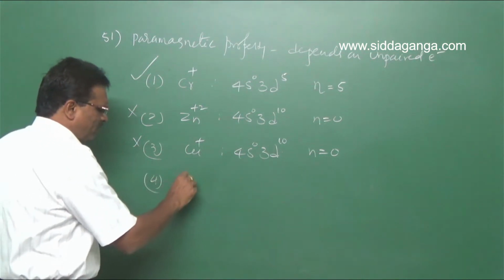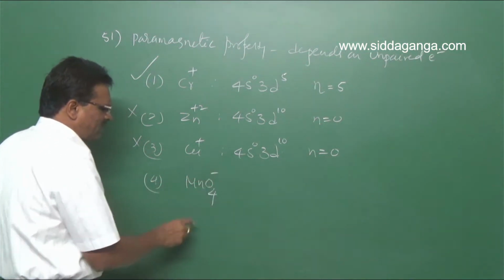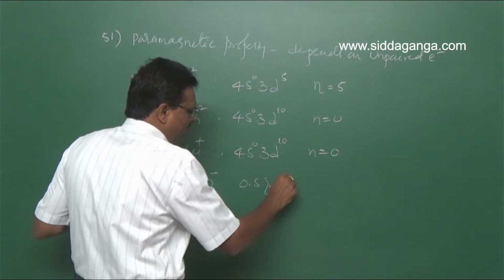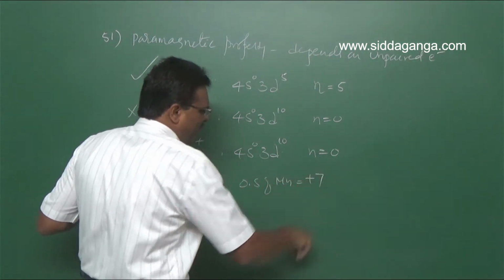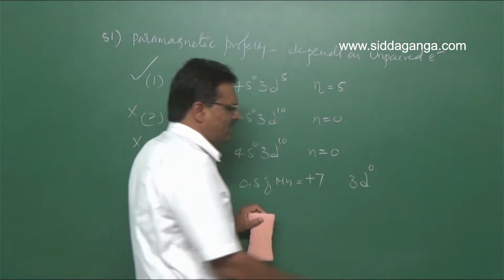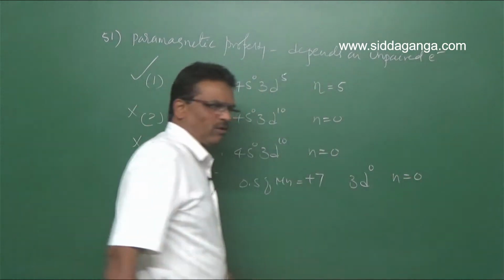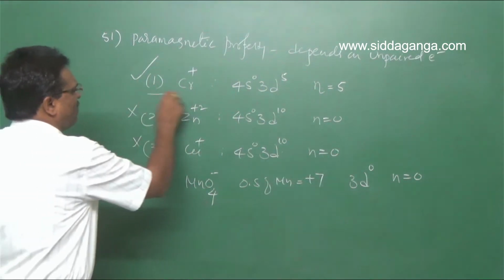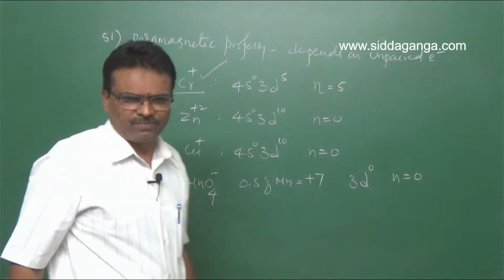Then fourth one, MnO4 minus: the oxidation state of manganese is plus 7, so 3d0, n is equal to 0, also not paramagnetic. So your option is Cr plus.